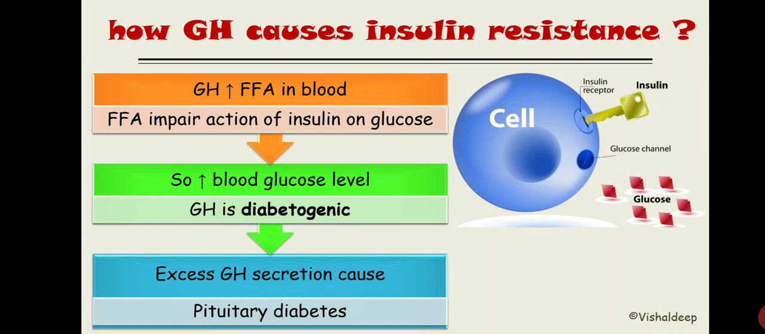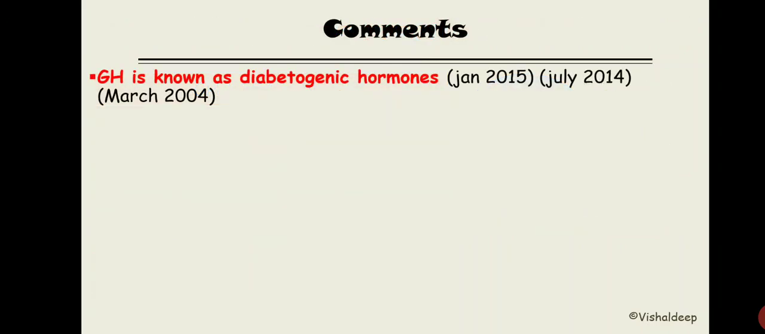On the other hand, glucocorticoids, which we are going to learn in detail in steroid hormones, cause diabetes known as adrenal diabetes. So these are the differences between pituitary diabetes and adrenal diabetes. Now based on this slide, there is a comment that is generally asked three times in exams: growth hormone is known as a diabetogenic hormone. What should you write in such a comment? You need to write down the actions on glucose.